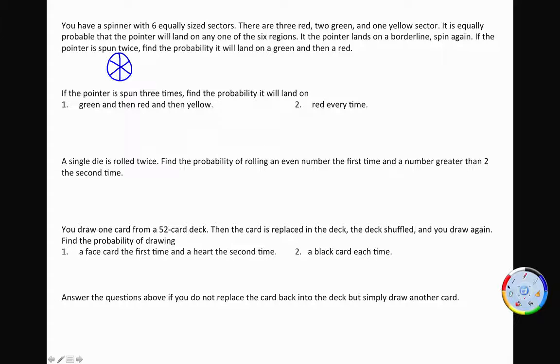We've got our 3 red like this, 2 green, and 1 yellow, just to get us a visual here.